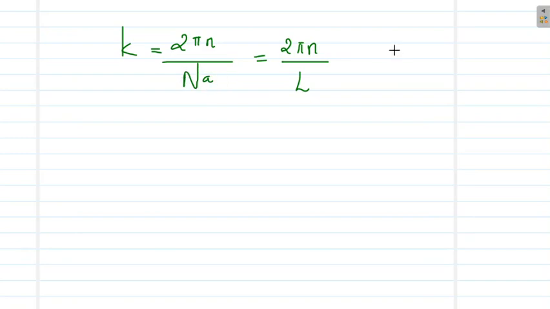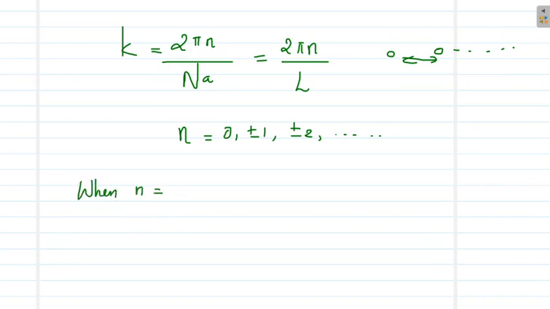So N times a will be total length of the crystal. So it is 2 pi n by L. Here n is an integer, with n being 0, 1, 2, etc. So that is the meaning of small n. So what will happen when n equal to N by 2?